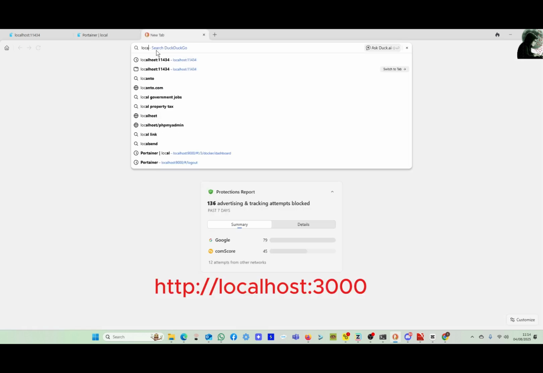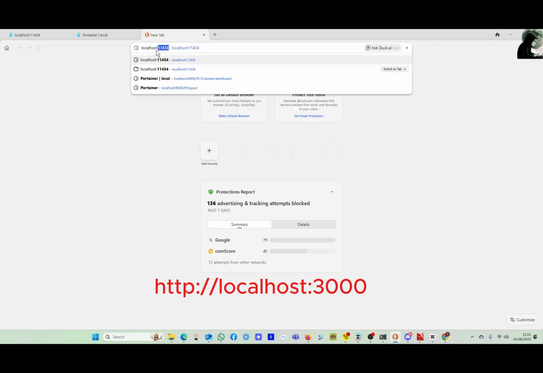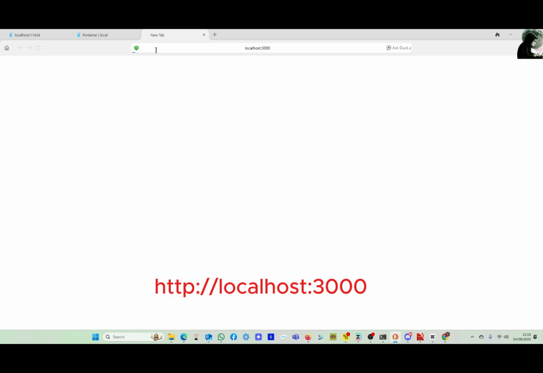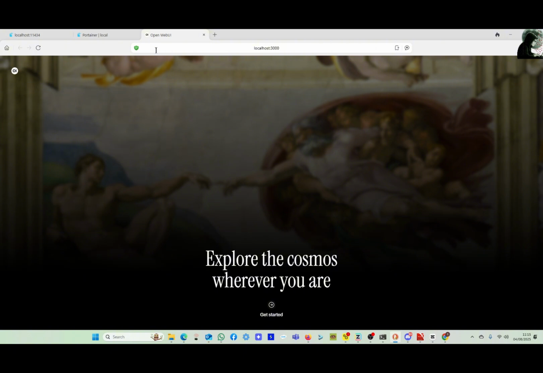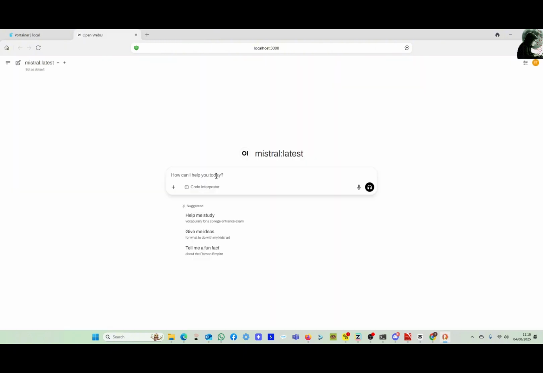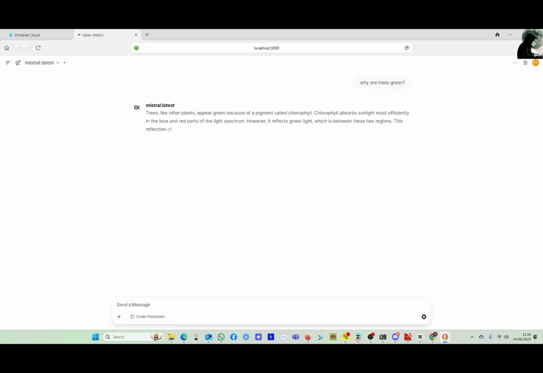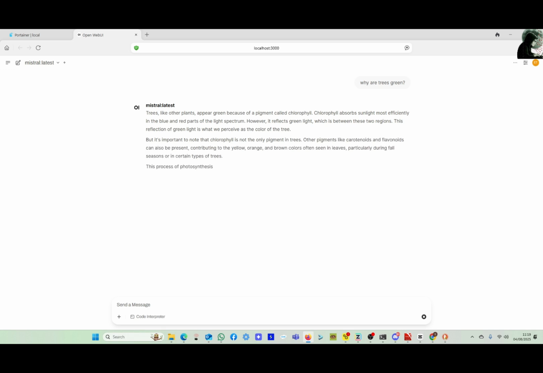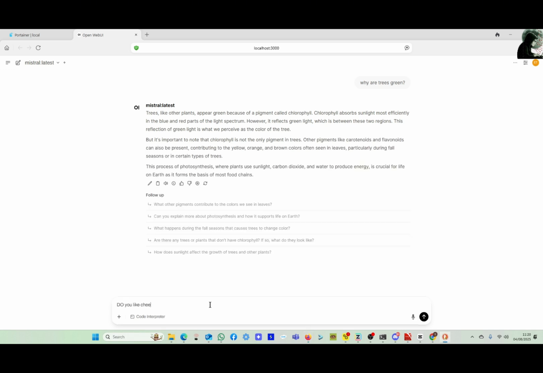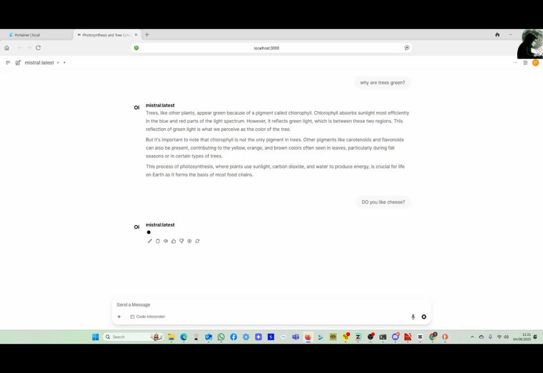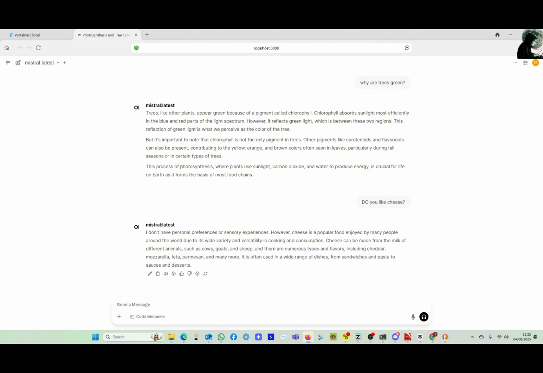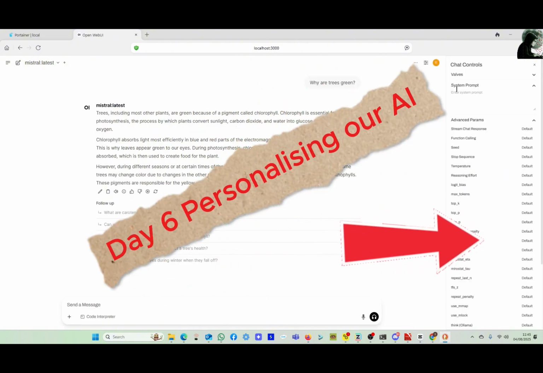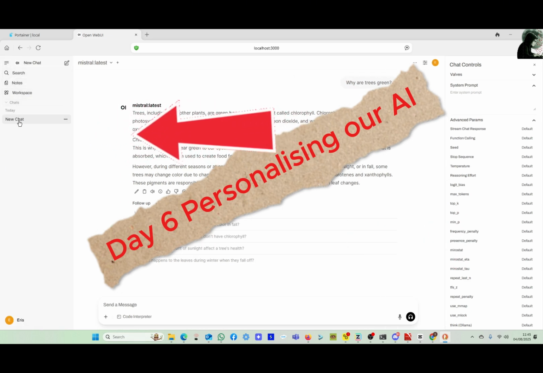Now in a new tab on your browser type http://localhost:3000. When it opens, sign into Open WebUI. And here you did it. Your own AI in a web browser. Have a play with your AI. Say hello or ask it some questions. Just have some fun with it. And for a little preview, tomorrow we will be using these menus to personalize our AI.